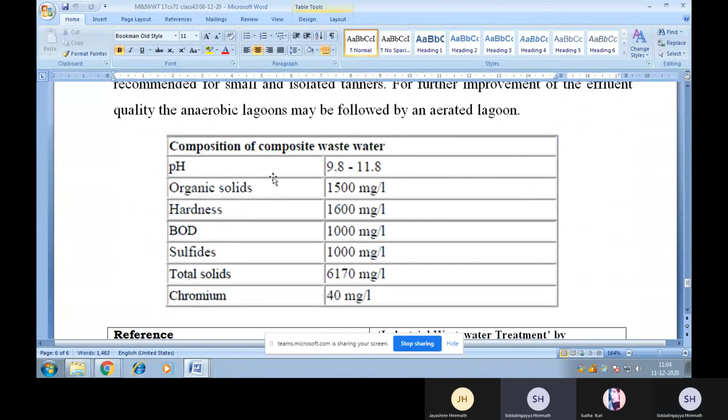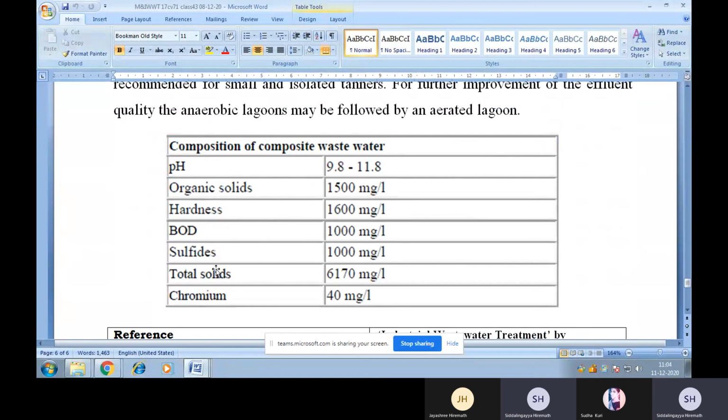And this particular table shows the characteristics of wastewater from a tannery industry. The pH of the tannery wastewater is between 9.8 to 11.8. So that means it is alkaline. Organic solids, around 1500 mg per liter. Hardness 1600 mg per liter.